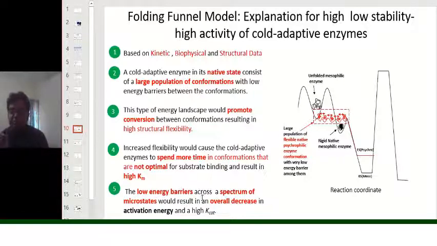The low energy barrier across the spectrum of microstates would result in an overall decrease in the activation energy and a high K-cat. If you take the example of the mesophilic enzymes, you can see that there is a higher energy barrier between the highly stable native state and the unfolded state, so that they cannot easily interconvert, so that their activation energy will not be decreased at this particular temperature.